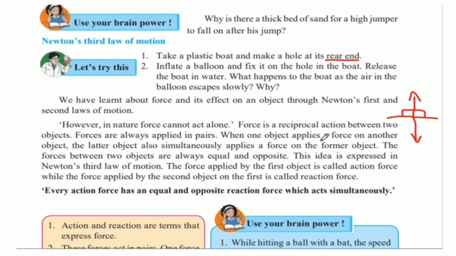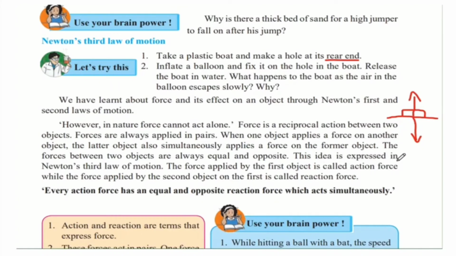When one object applies a force on another object, the latter also simultaneously applies a force on the former object. That is, the first object applies a force on the second object, and the second object also applies a force on the first object. The forces between two objects are always equal and opposite. So here, the amount of force that the book is applying on the table is equal to the force that the table is applying on the book. And these two forces are in opposite directions.